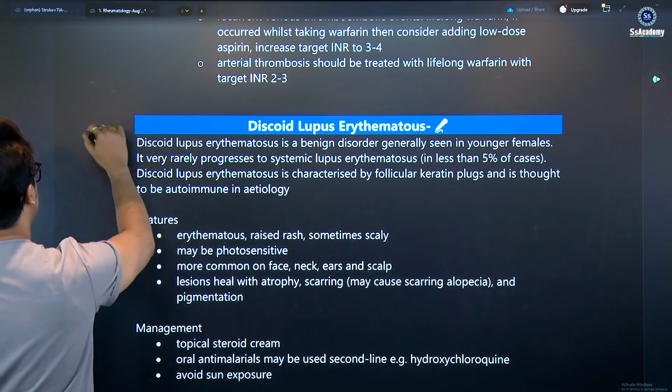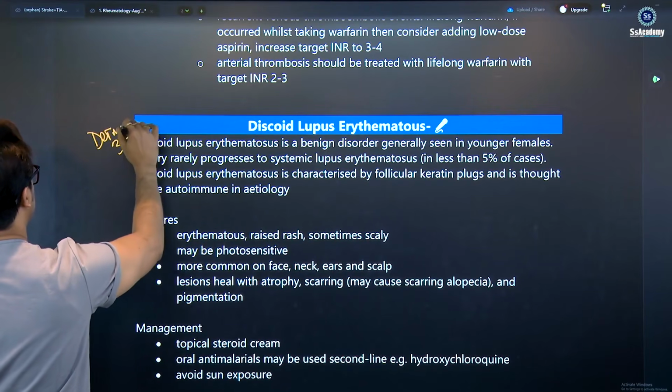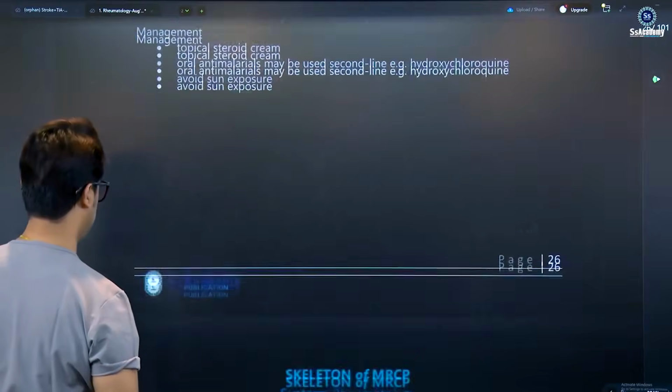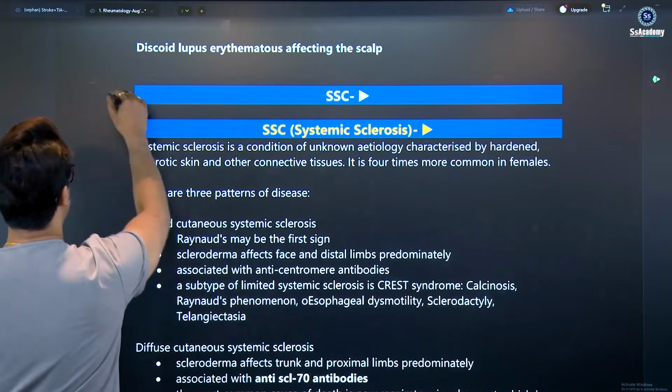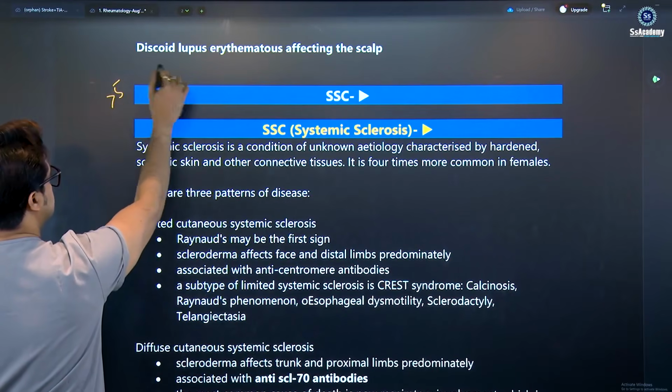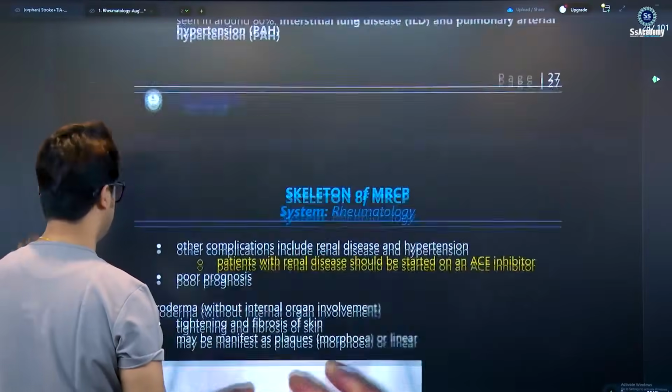Discoid lupus you will get in dermatology. This is also a triple star topic. In dermatology, you'll have the lectures for DLE. Some photography is given here. Next is SSc, systemic sclerosis, a more than 5-star topic. Once again, this condition definitely deserves more than 5-star discussion.